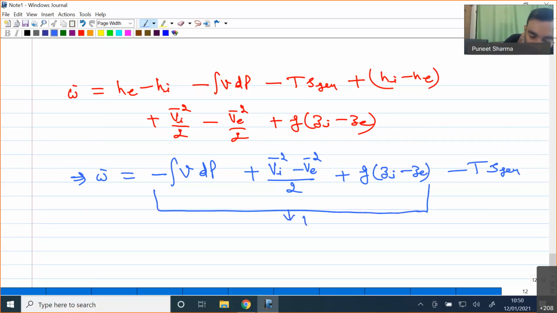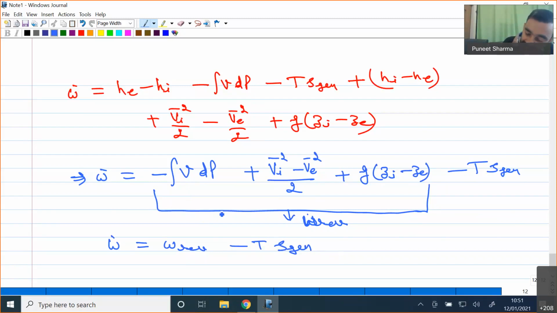Now you can clearly see that this initial expression is actually taking the form of nothing but reversible work in an open system. So this is the rate at which reversible work is happening in an open system, because we know that W for the actual system is equal to W reversible minus T times S generation. So this term at the start represents the reversible work done.